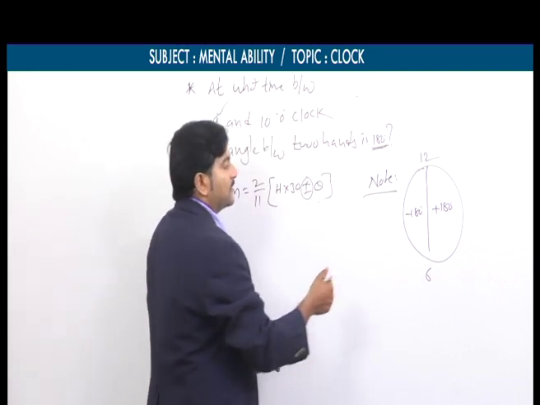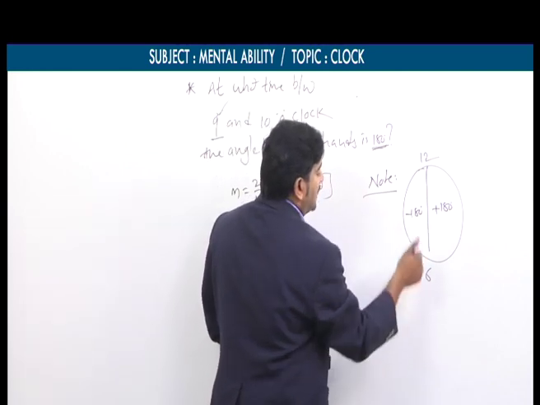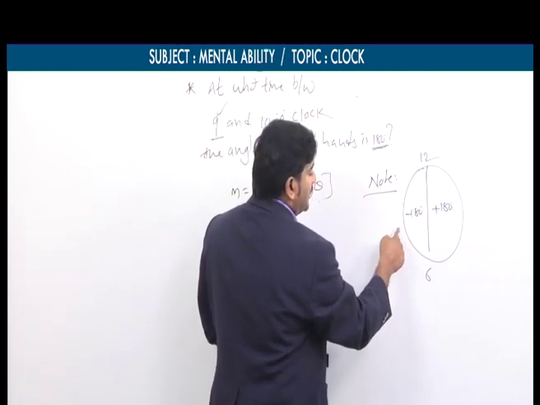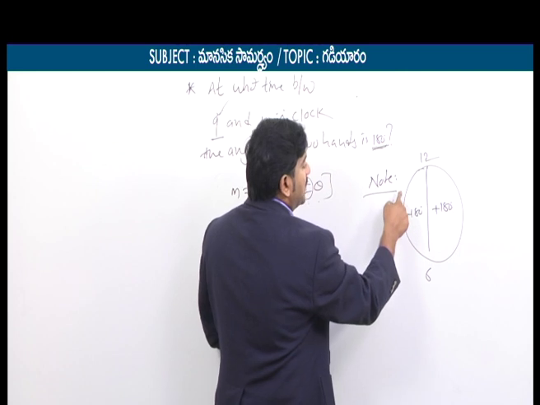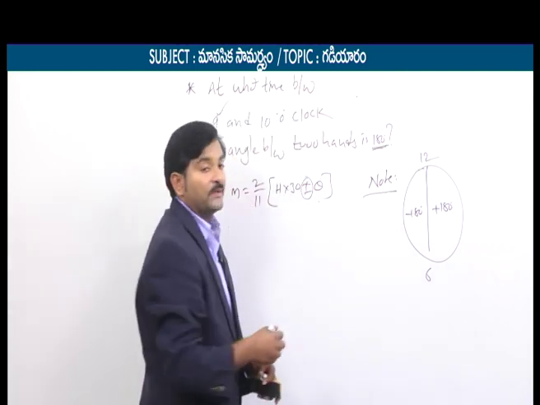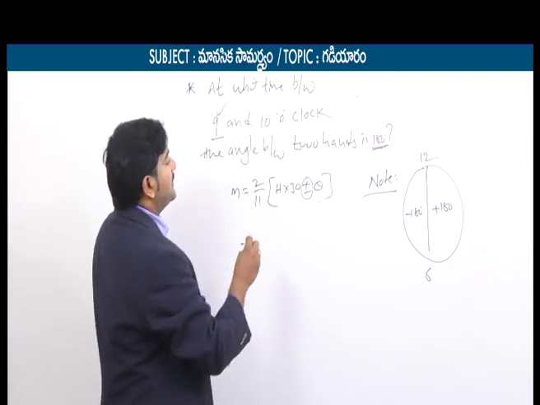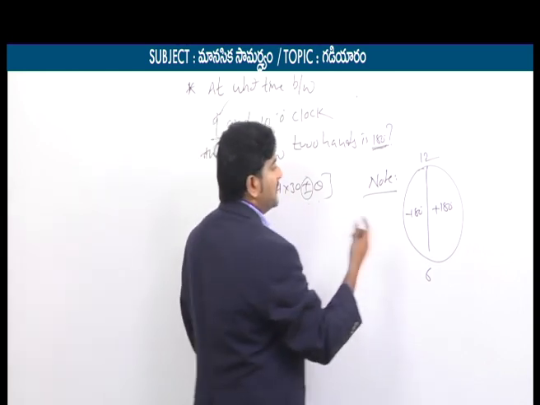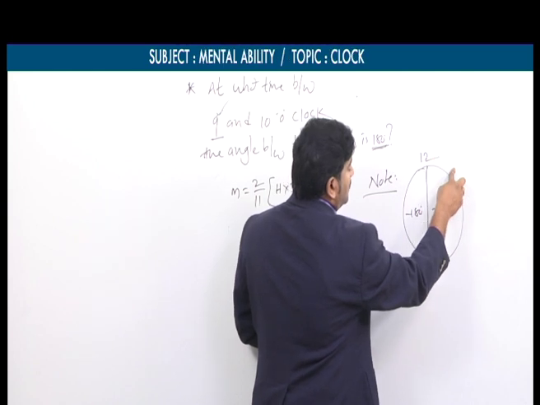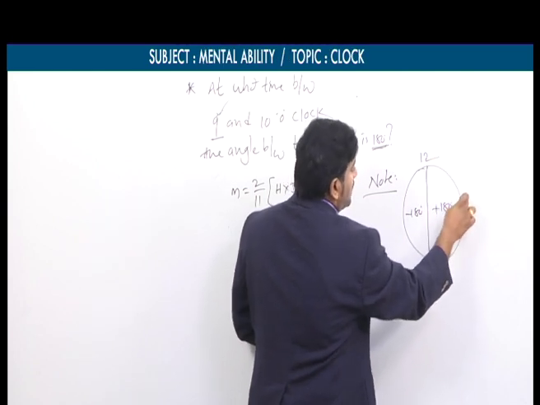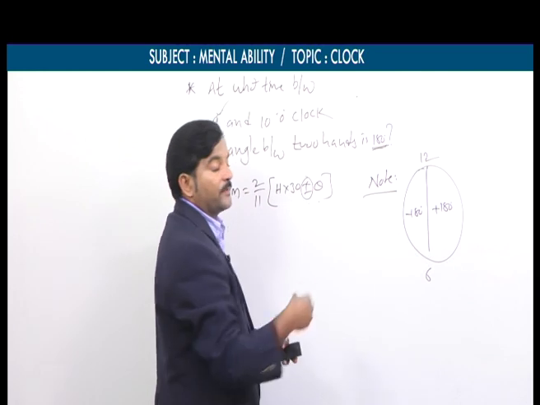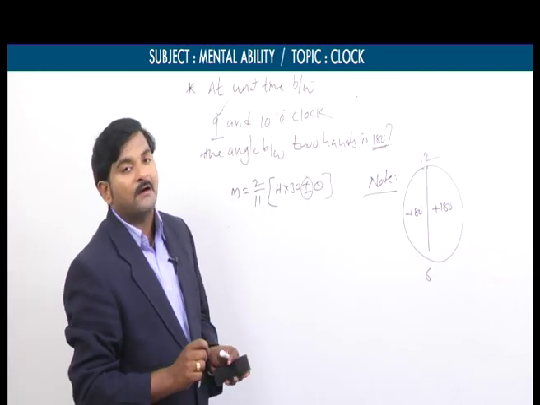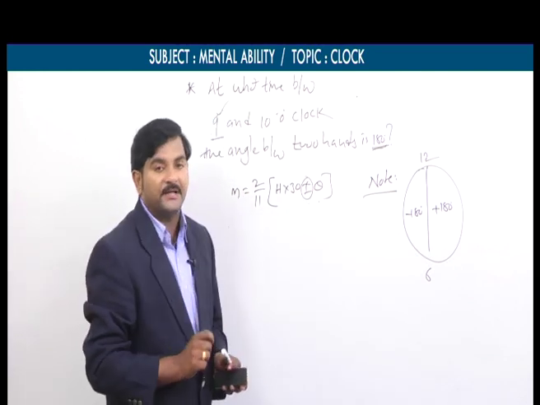Between 9 and 10 o'clock clearly comes under the second part, because 6 to 7, 7 to 8, 8 to 9, 9 to 10, 10 to 11 and 11 to 12. So that's why here we need to take theta equal to minus 180. For example, if the time is given from 12 to 1 o'clock, or 1 to 2, or 2 to 3, and so on up to 6 o'clock, we need to take theta equal to plus 180 degrees.